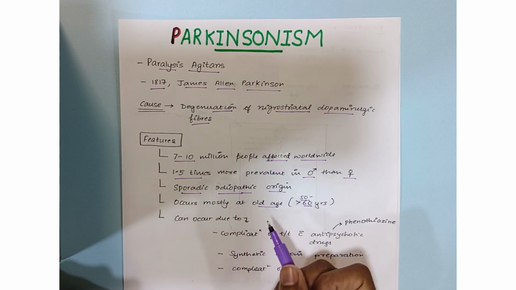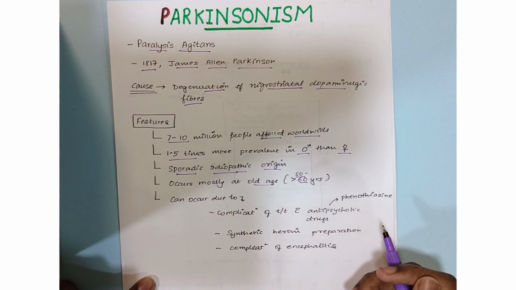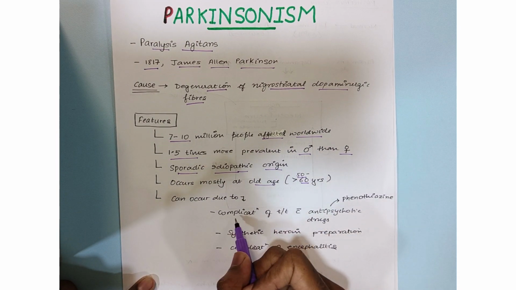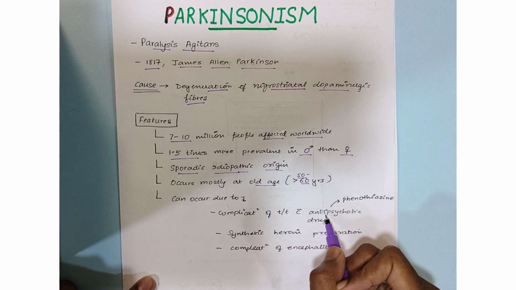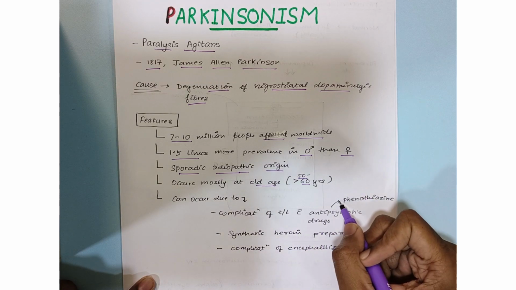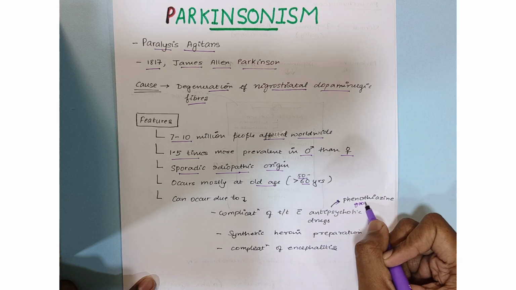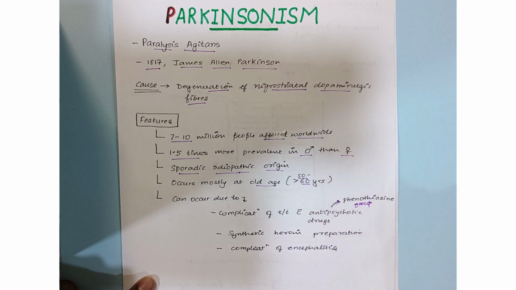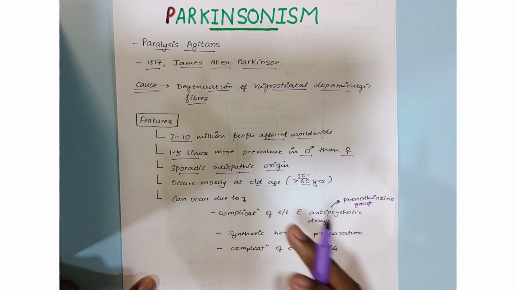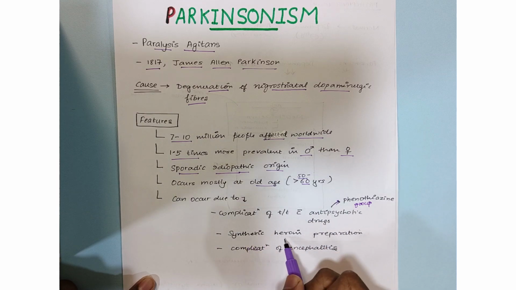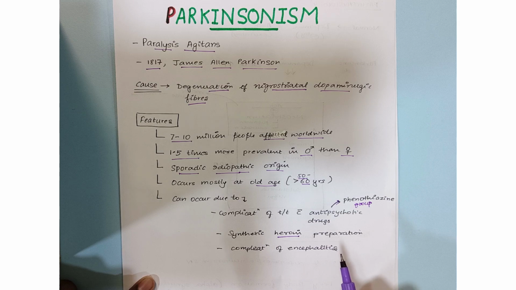Now, it can also occur due to some other reasons, such as complication of treatment with antipsychotic drugs. There is a group of drugs known as the phenothiazine group of drugs, treatment with which can also lead to Parkinsonism. Synthetic heroin preparations can also lead to Parkinsonism. Also, it can be a result of the complication of encephalitis.